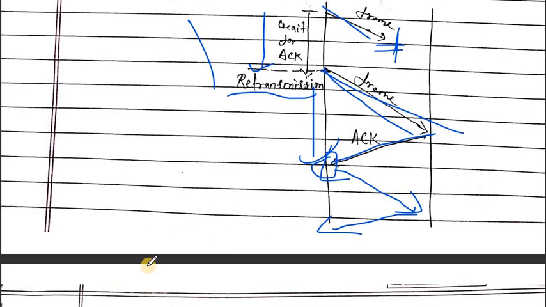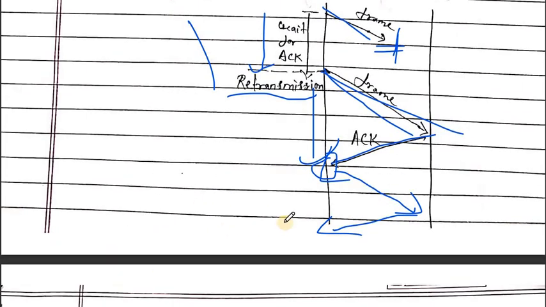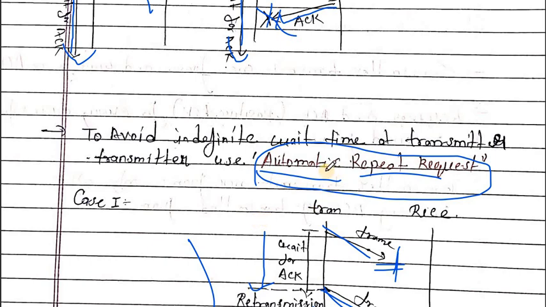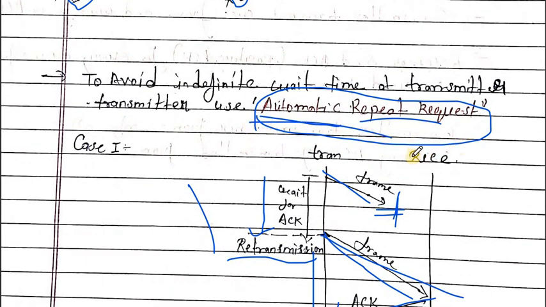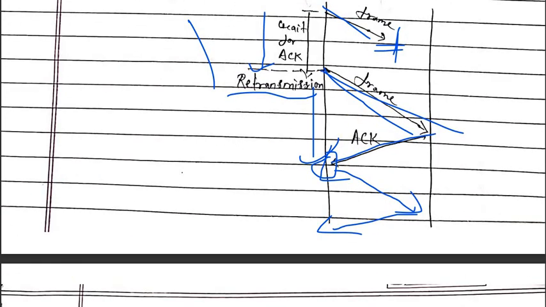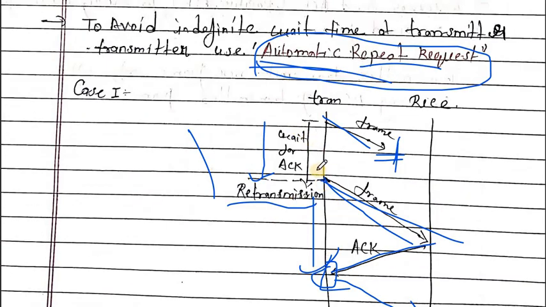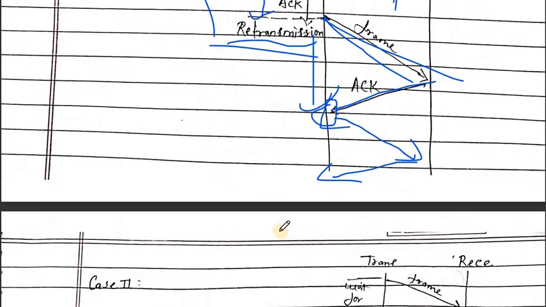This happens in stop and wait ARQ, where ARQ stands for automatic repeat request. The transmitter won't wait for a long time. It waits for some time, and if the acknowledgement isn't received, it retransmits that frame again.